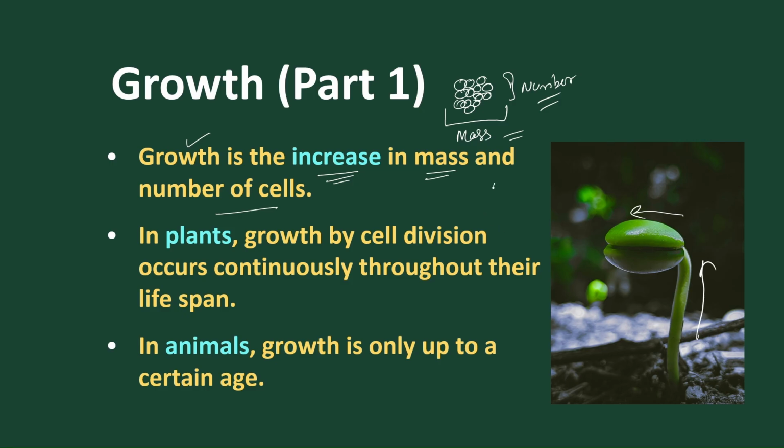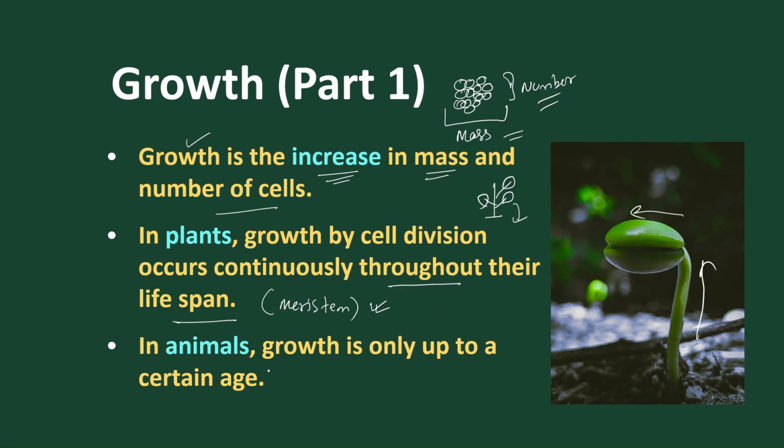But in plants, what happens? Suppose we have a leaf here, and suddenly the leaf falls down, then a new leaf arises. So in plants, growth by cell division is continuous throughout the lifespan, as plants contain a special tissue called the meristematic tissue, and this meristematic tissue has the power of division. Most young parts of the plant contain these meristems, which help in continuous division and continuous development throughout the lifespan.